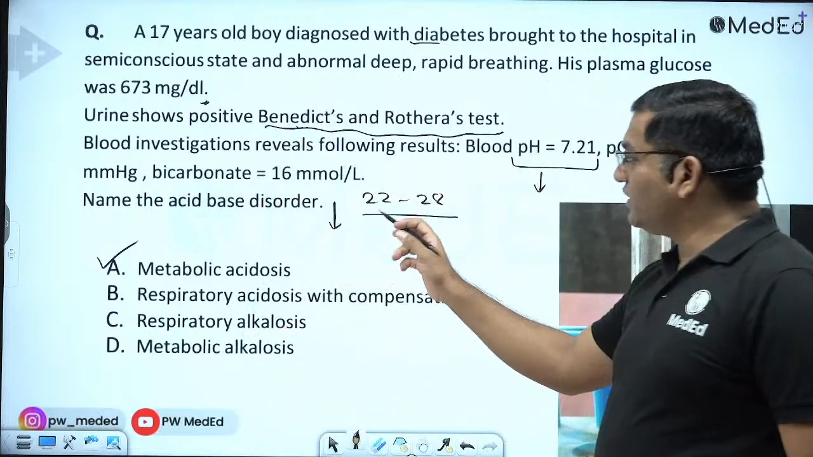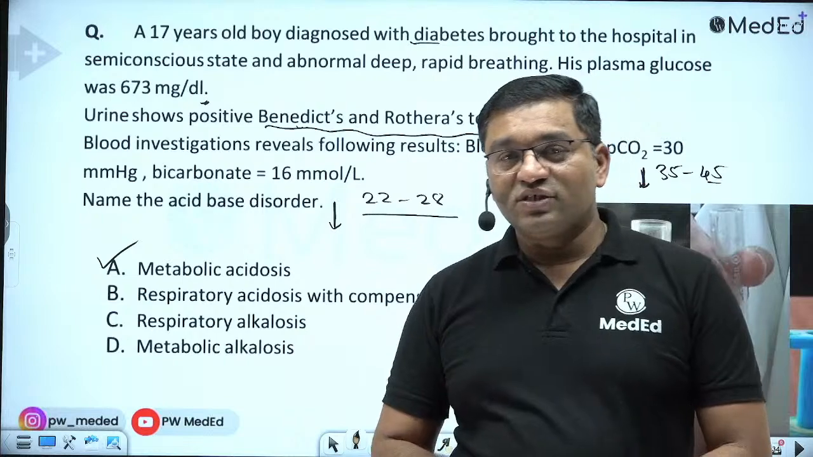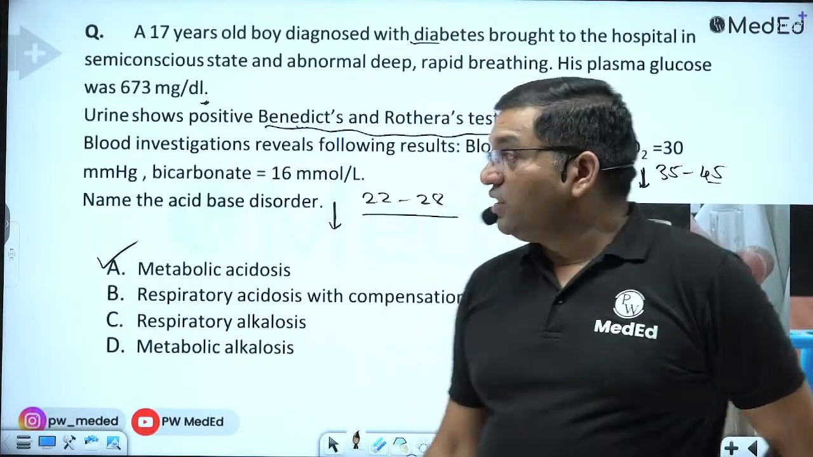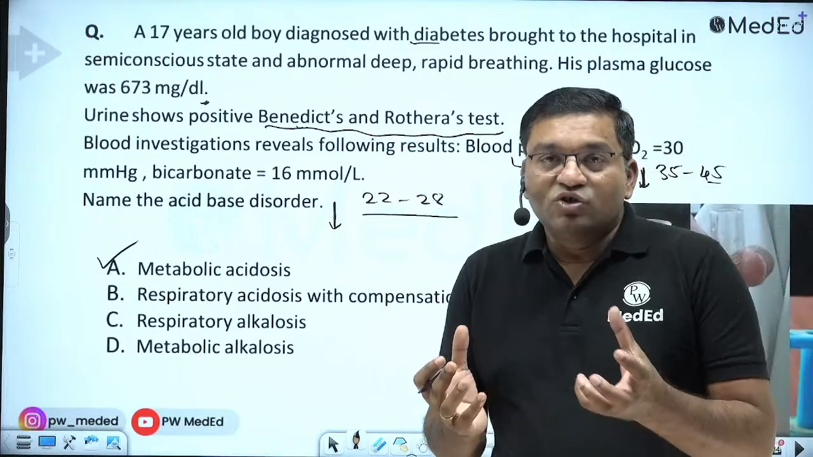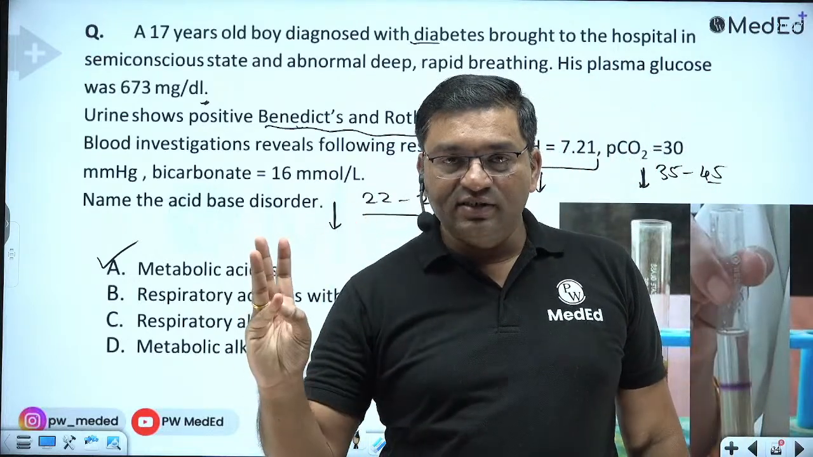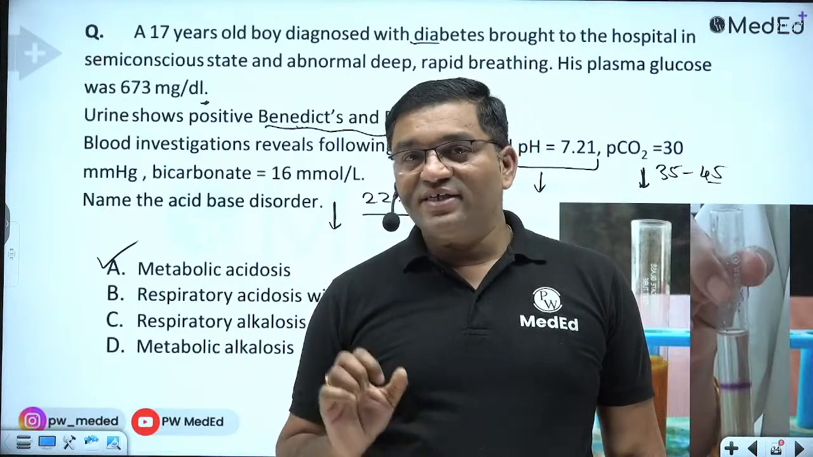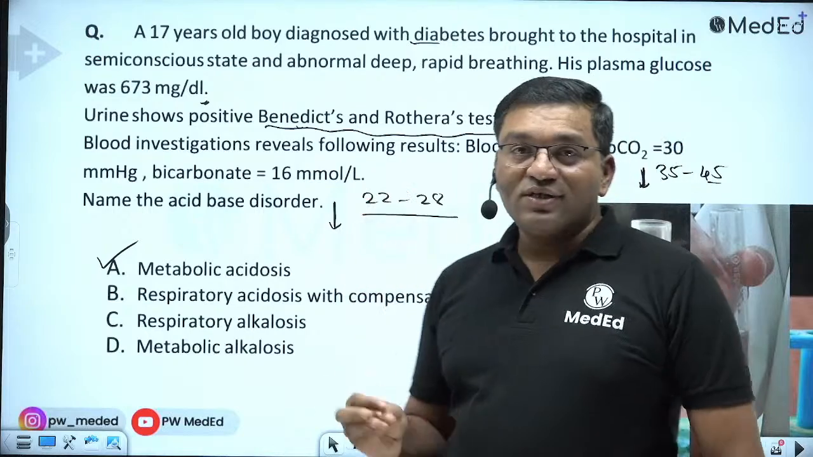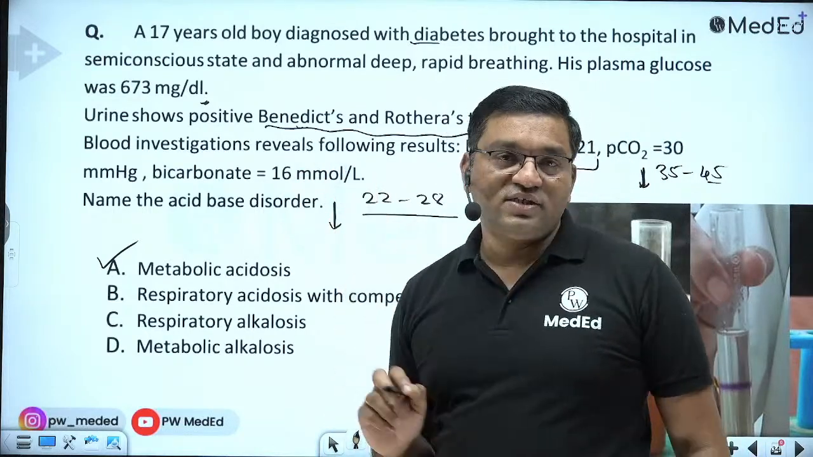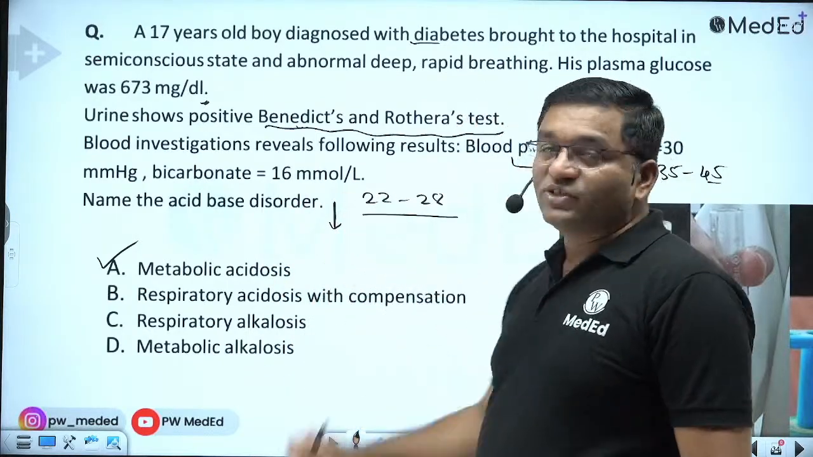Metabolic acidosis with compensation. Now what happens in diabetic ketoacidosis? In diabetic ketoacidosis, there is high anion gap metabolic acidosis, due to the production of ketone bodies: acetoacetate, beta hydroxybutyrate and acetone. These ketone bodies are acidic in nature, and to neutralize them, bicarbonate is utilized. That's why there is acidosis.